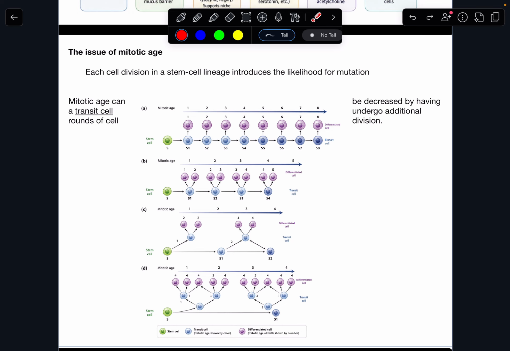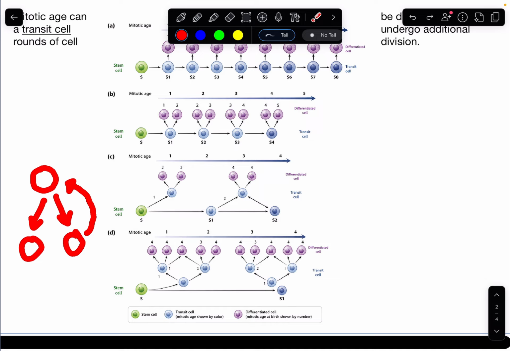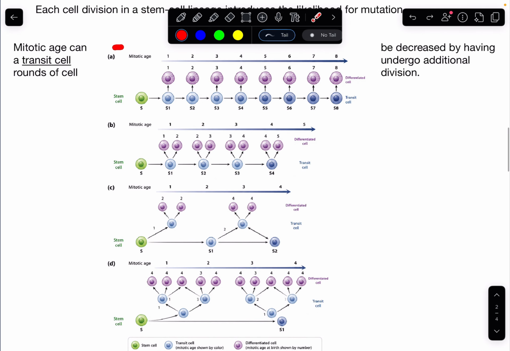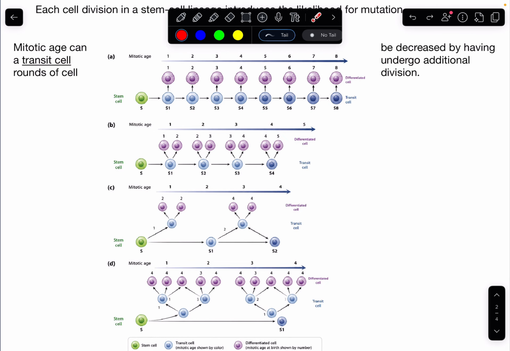And cells do that by doing something like this, where a stem cell, let's imagine this is our stem cell right here, will divide and produce 2 daughter cells. One of those daughter cells will renew itself to become a stem cell, whereas the other daughter cell can then become what's called a transit cell, which can then go and divide, and each one of those cells can further divide, and that decreases the mitotic age versus something like this first example, where a stem cell divides.